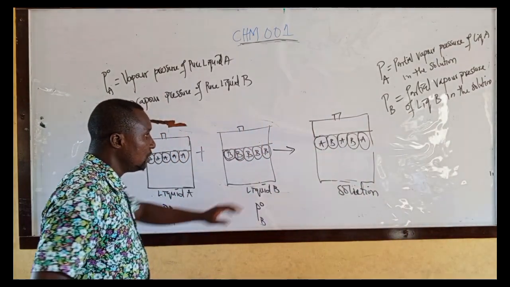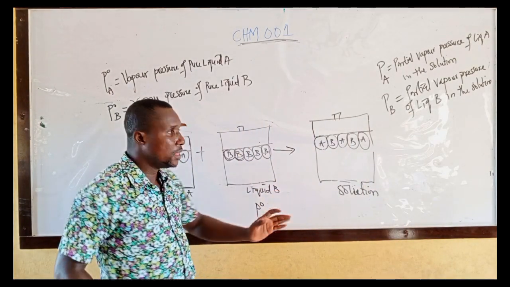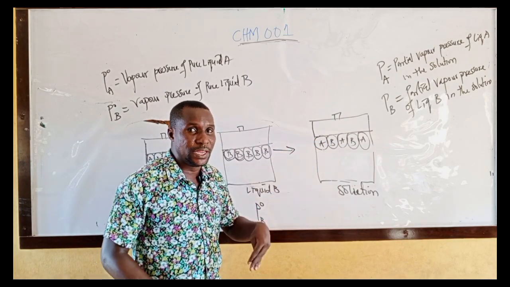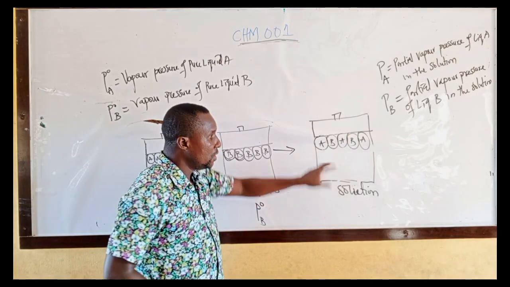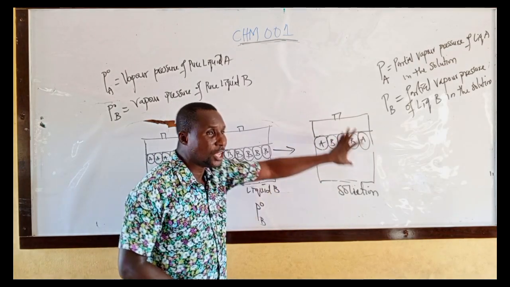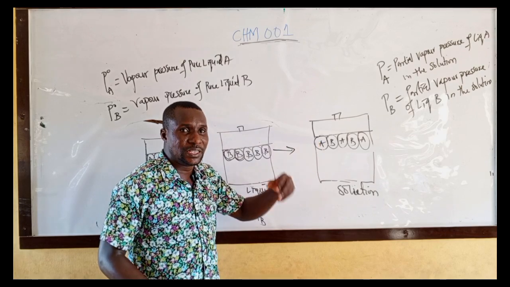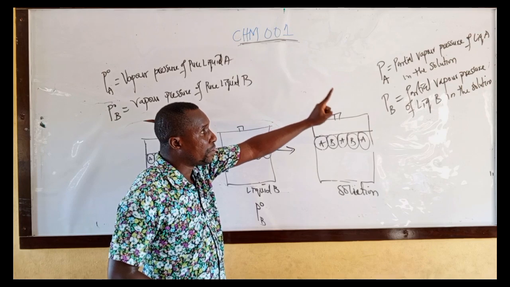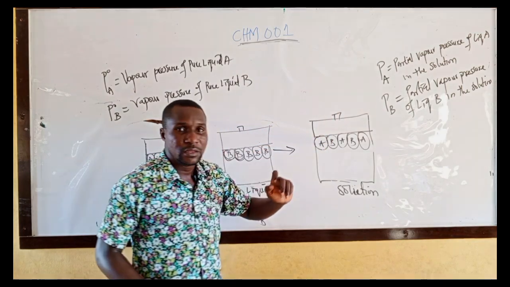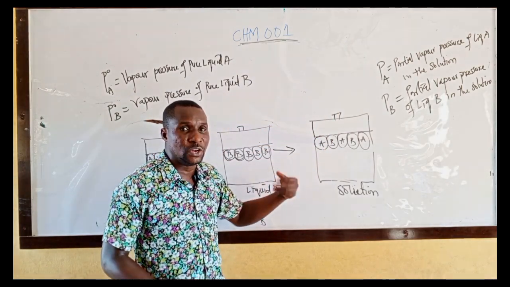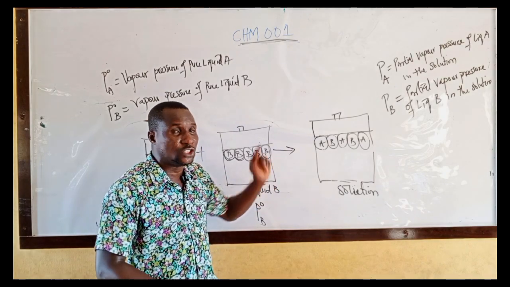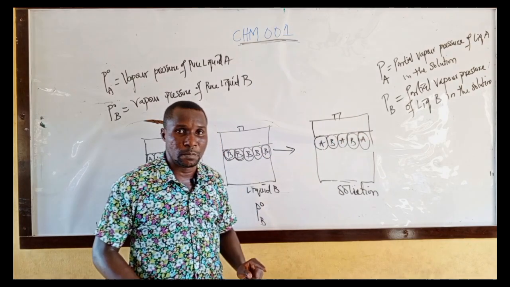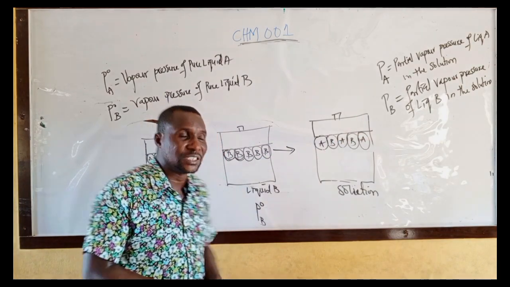I said the two liquids are mixed together. Both of them will exert pressure. The vapor of liquid A will exert pressure in the solution. The vapor of liquid B will exert pressure in the solution. The pressure exerted by the vapor of liquid A in the solution is known as the partial vapor pressure of liquid A. The pressure exerted by the vapor of liquid B on the surface of the solution is known as the partial vapor pressure of liquid B in the solution. Take note of that. Then what is Raoult's law?